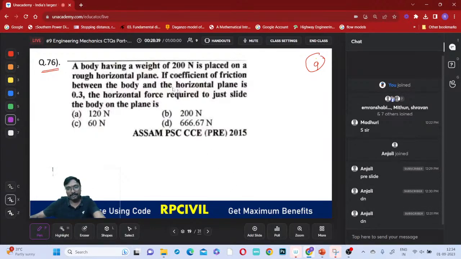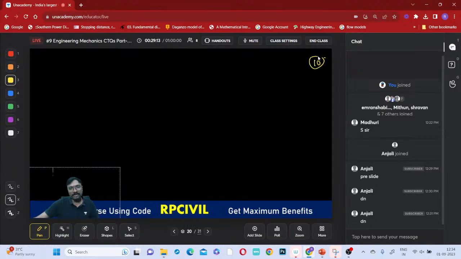Right, if we just observe, a body having a weight of 200 newtons is placed on a rough horizontal surface. If the coefficient of friction between the body and the horizontal plane is 0.3, right? Coefficient of friction mu is equal to 0.3, and the weight, you can take it as the normal reaction, is equal to 200 newtons. Now the horizontal force required just to slide the body on the plane, right? P has to overcome this limiting friction or maximum friction. So for motion, what is the condition? You can say, everyone.